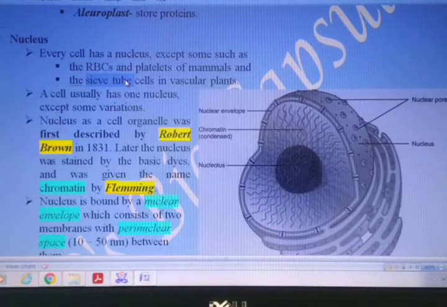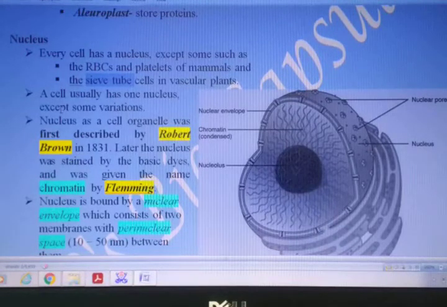You know what is the function of xylem and phloem. So over here we are taking the example of the sieve tube, which is an element of phloem responsible for transportation of organic food, which is prepared at the aerial part of the plant, that is the leaf. Now let us continue with the nucleus.